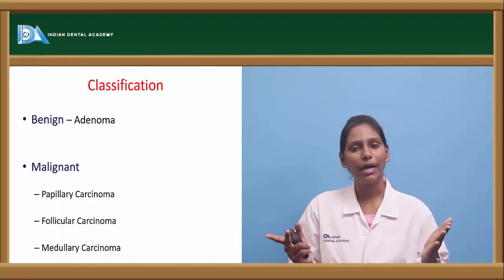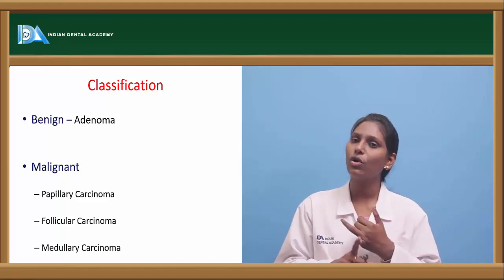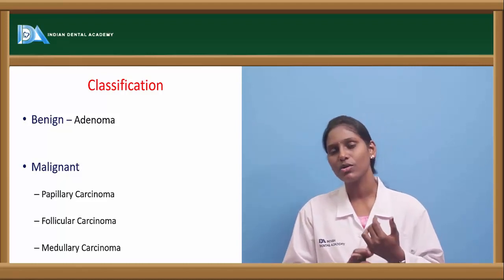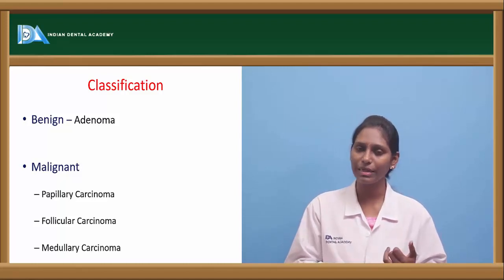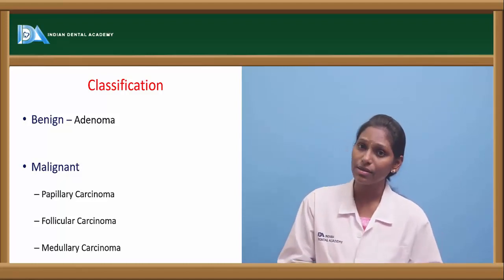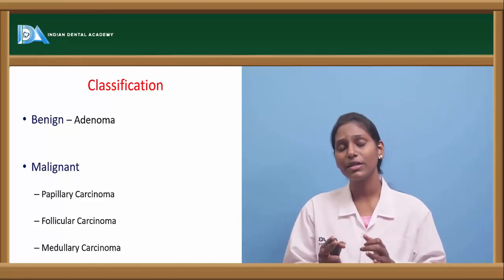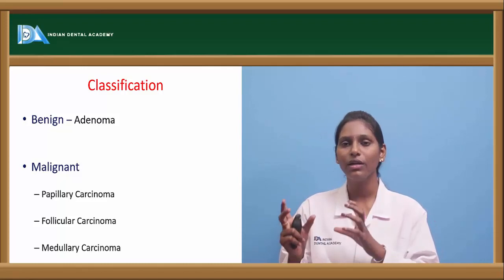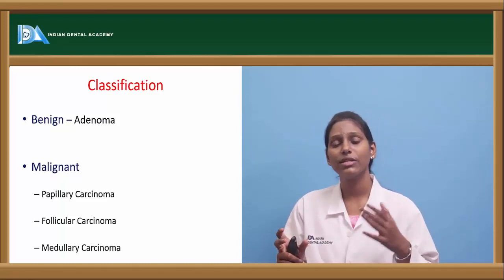And how do we identify and diagnose them? For these benign tumors, we go ahead with a thyroid function test. Usually, as I told you, they are functional, so the thyroid function test would also be a little abnormal. We can go for an ultrasound investigation. However, ultrasound can only give us a clue whether it is a cystic lesion or a solid nodule. It will not give us much detail into the pathology.